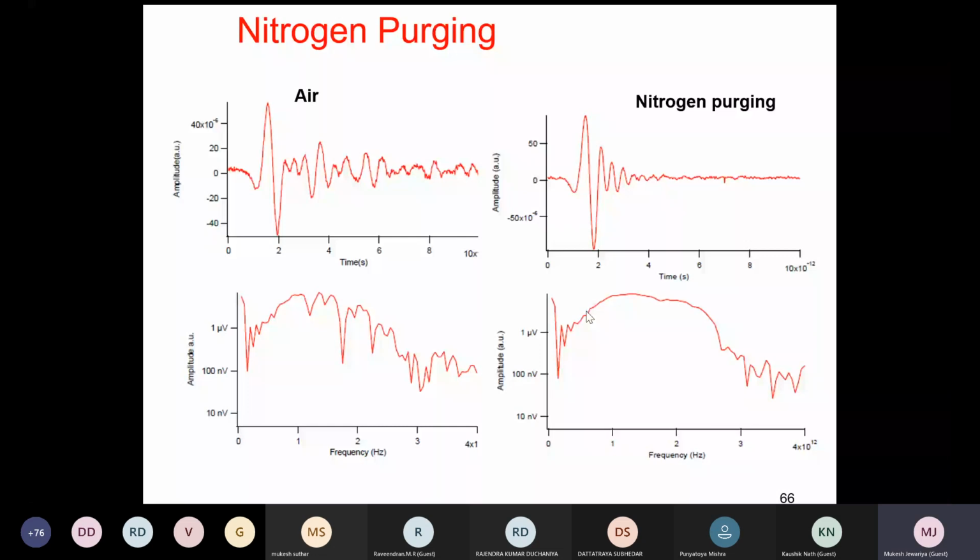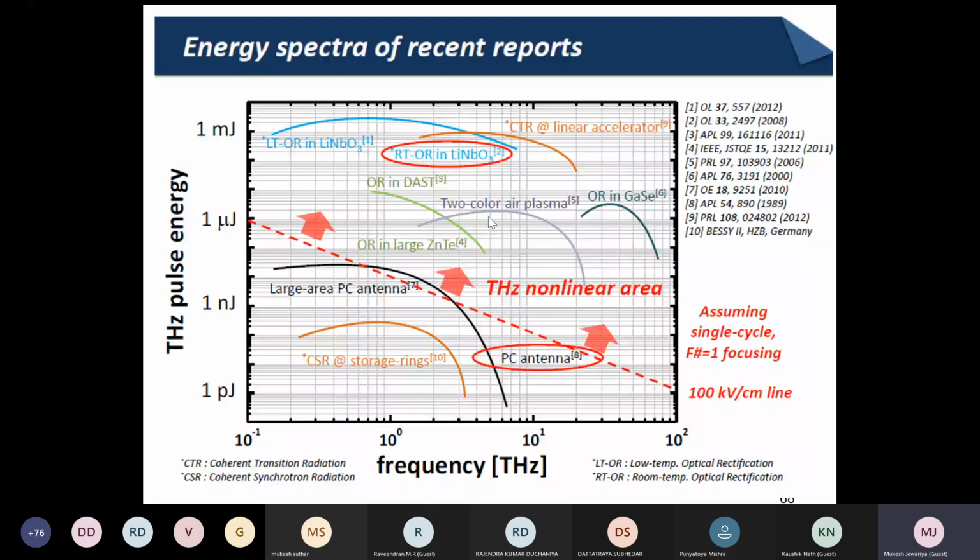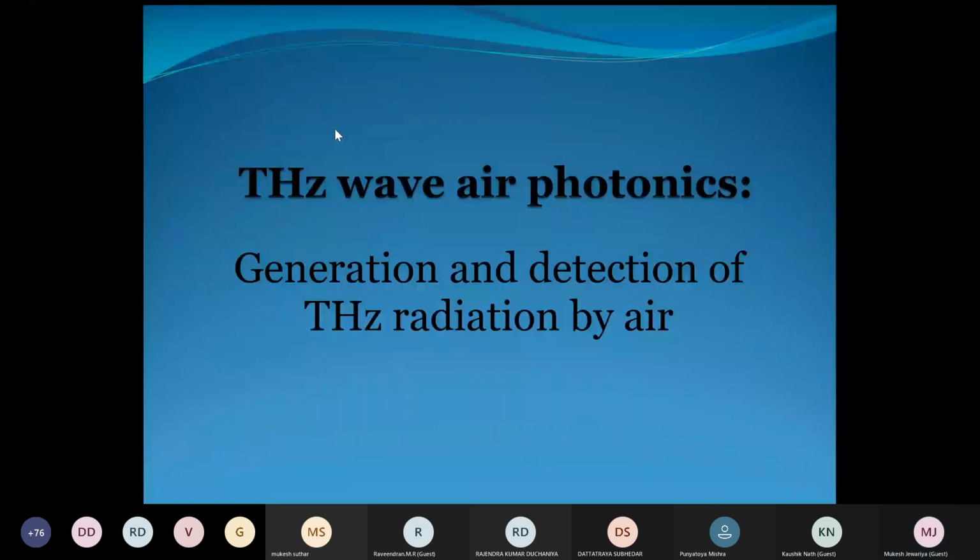So to summarize, you see, antenna and other things, photonics is here giving the highest power as compared to even free electron and antenna or linear accelerator. You can easily see in this slide that to use a linear accelerator, the power is up to 1 millijoule, but the same power can be given by lithium niobate very easily. So that's why people will go for the crystals.